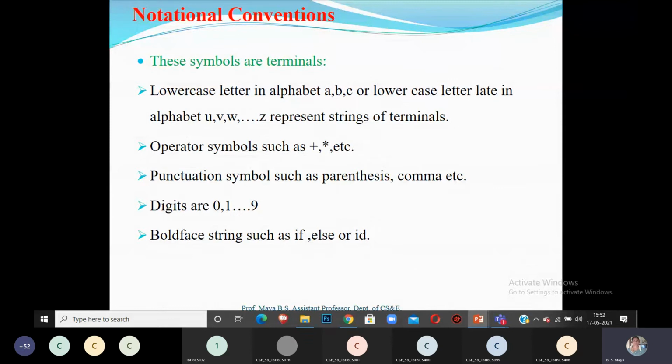So normally we use these symbols for terminals or tokens. Operator symbols such as plus, star, minus, division, exponential are used as operators. Punctuation symbols such as parentheses, comma, semicolon are also used as terminal symbols. Digits 0 to 9 are also used as terminal symbols. Boldface strings should always be in bold, or sometimes italic. So if, else or id keywords will be represented as terminals.